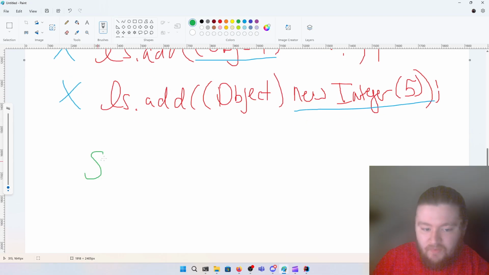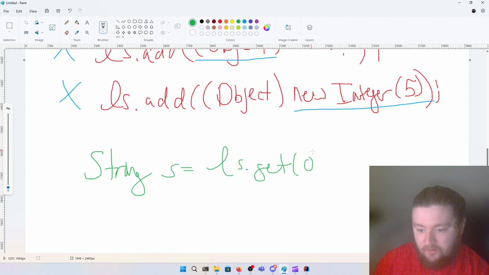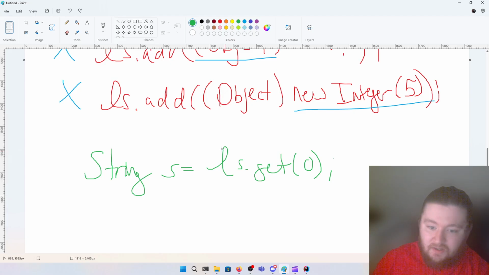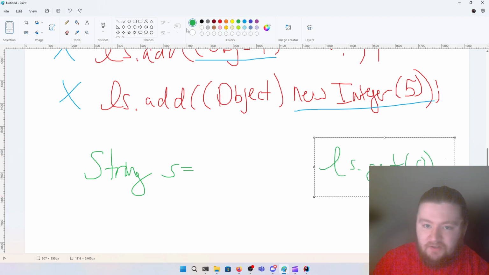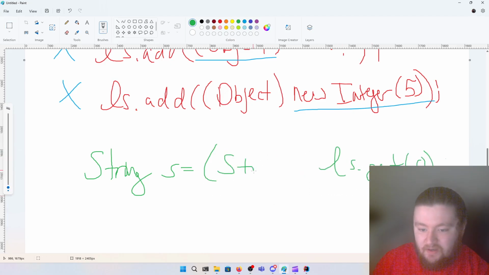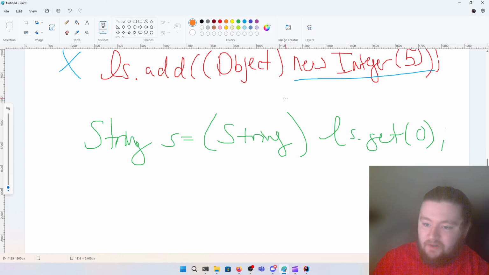So if we're trying to do String s equals ls.get(0), well, this isn't going to work. This isn't going to compile because, remember, this list stores objects, not strings. So we'd have to explicitly cast this from an object to a string. And this is really bad because what if this thing isn't a string?